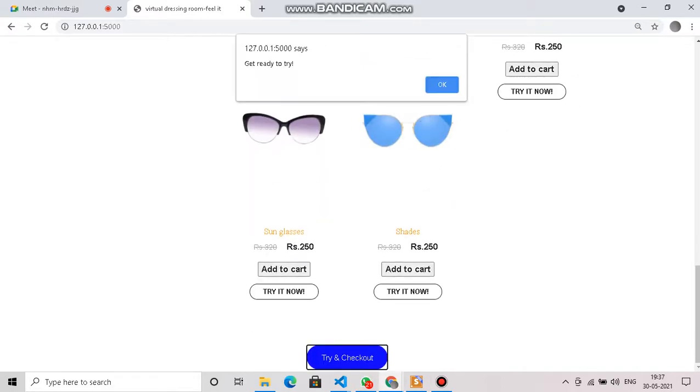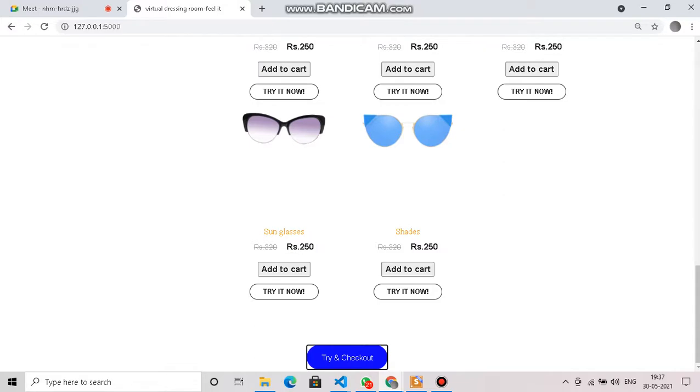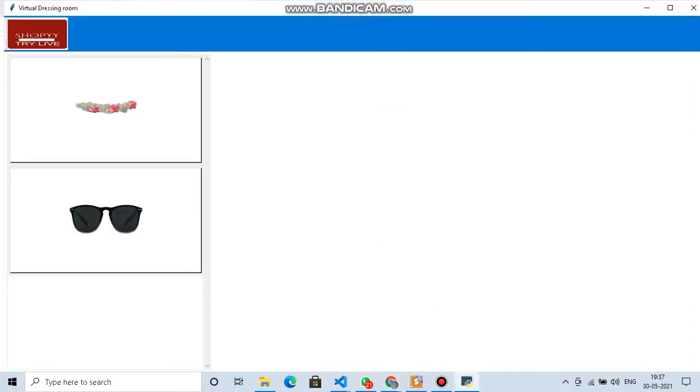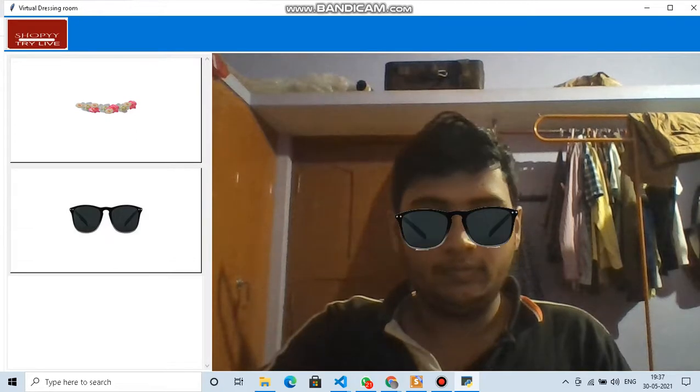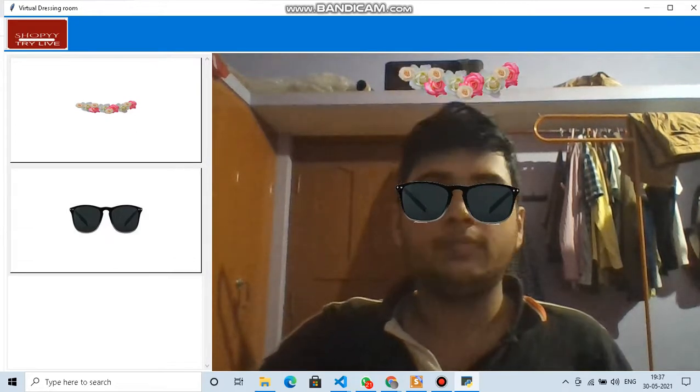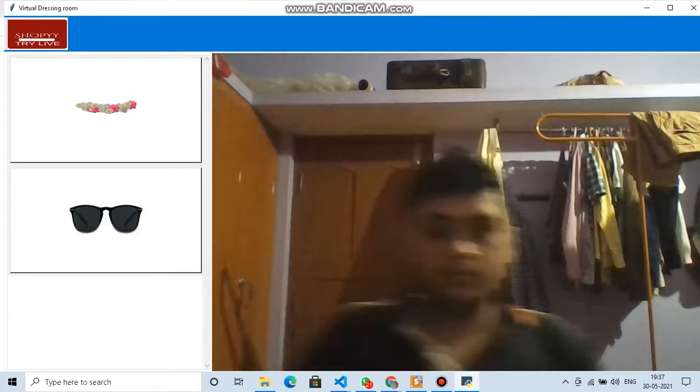There is even a button called try and check out where the user can select multiple items and they will get stored in his cart, and he can try all those items at once. Here we have selected multiple items like goggles and tiaras. The user can select them one by one, or he can select both of them together.